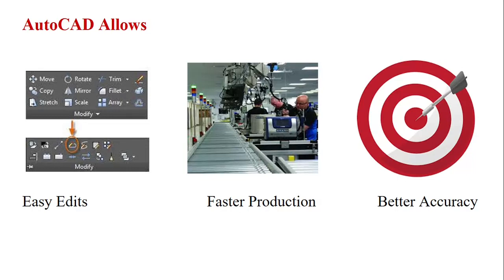Next is better accuracy. You can only draw so small by hand, but AutoCAD allows you to design down to fractions. This creates a more accurate design in all dimensions. Once your design is created, you can feed it into a 3D printer or a machine for a prototype to be created, or the measurements from the drawing can be used to create parts of something that can be built, such as a building or house.